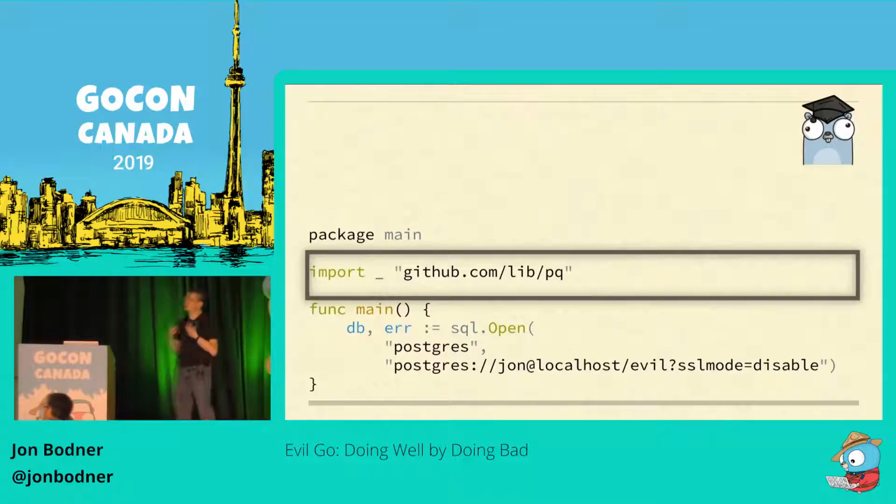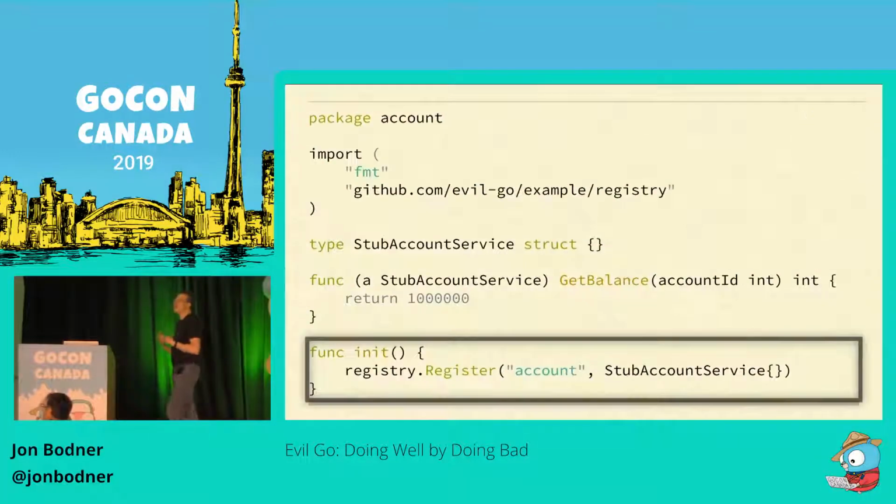I mean, you have this code that runs magically. It's completely out of the control of the developer. And using init's pretty discouraged these days. It's obfuscated. It's obscure. It's really easy to hide in a library. So in other words, it's really perfect for our evil purposes. Rather than having explicit configuration or registration of items in your packages, you can use init functions and blank imports to set up your application state.